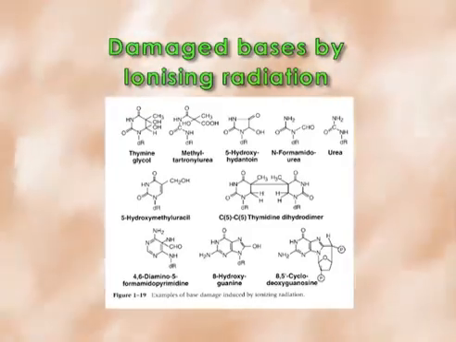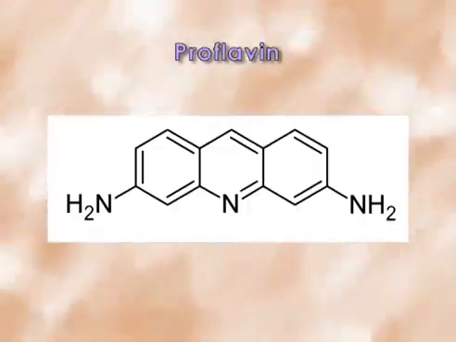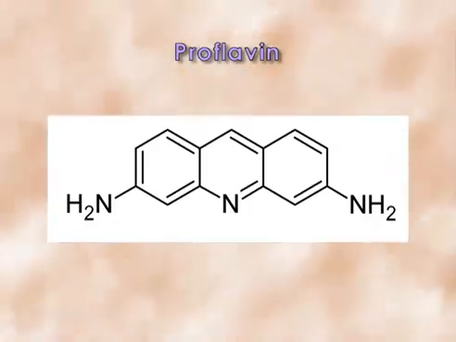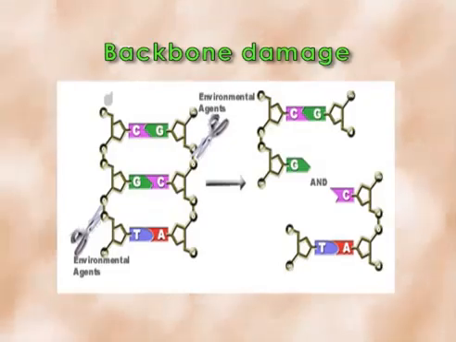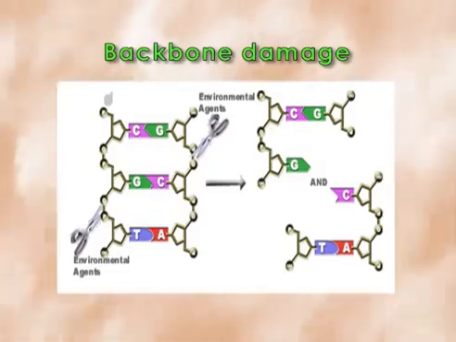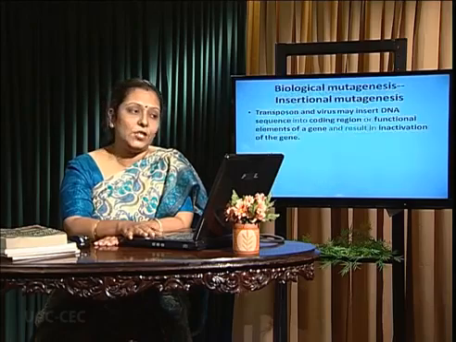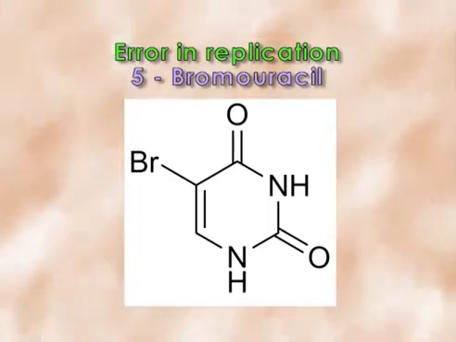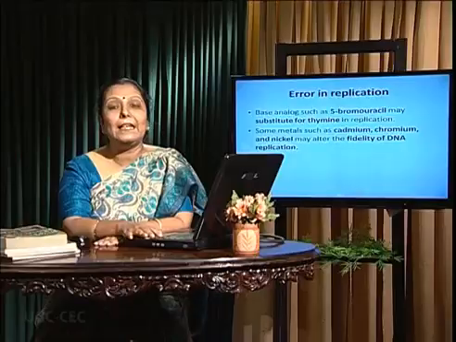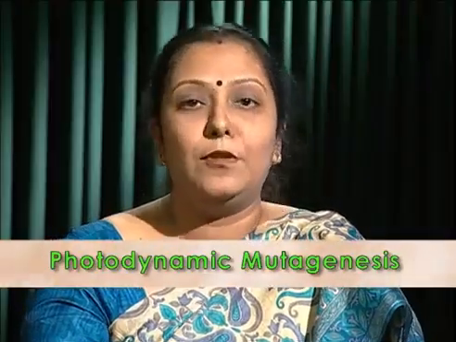Intercalation is done by proflavin, which gives deletion with forward slippage, and reverse slippage gives insertion. Next, backbone damage is caused by ionizing radiation and alkylation causing cross-linking, and double-stranded DNA break gives translocation. Next, error in replication can be caused by 5-bromouracil replacing thymine, and nickel and chromium reduce the replication fidelity. Other types: photodynamic mutagenesis.